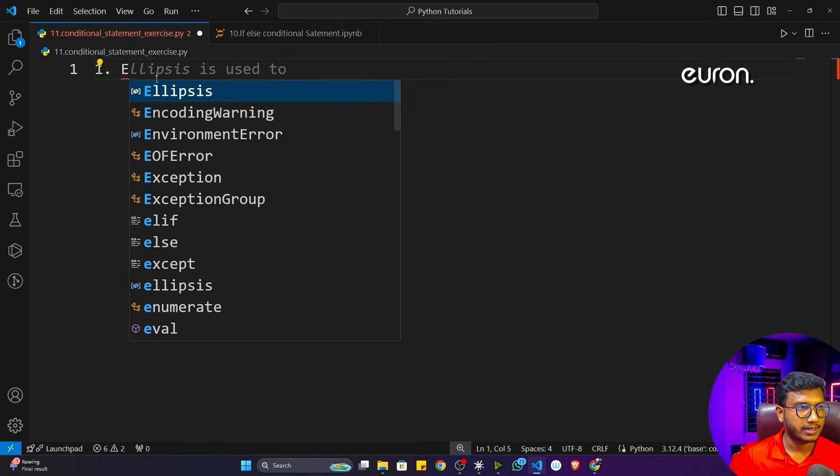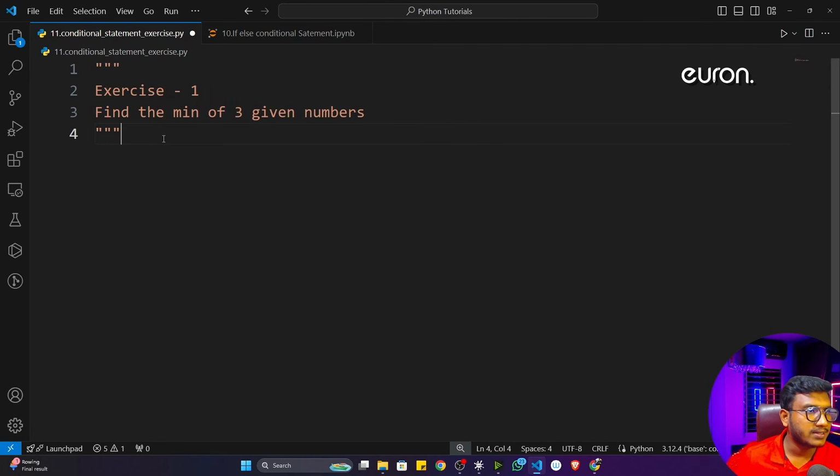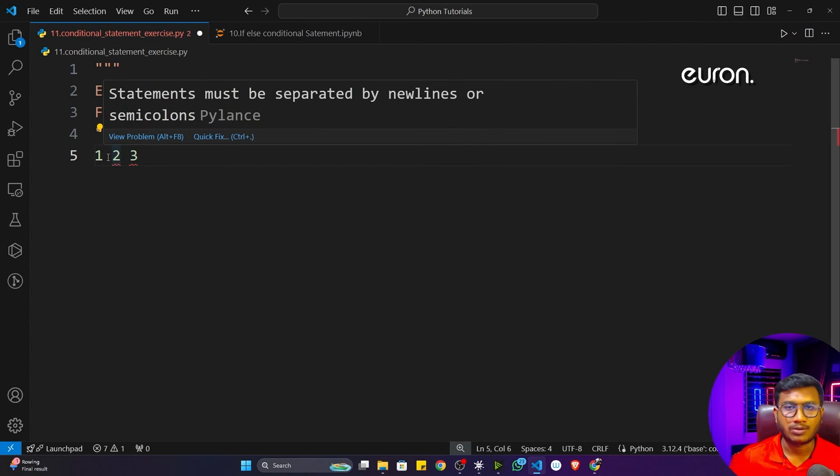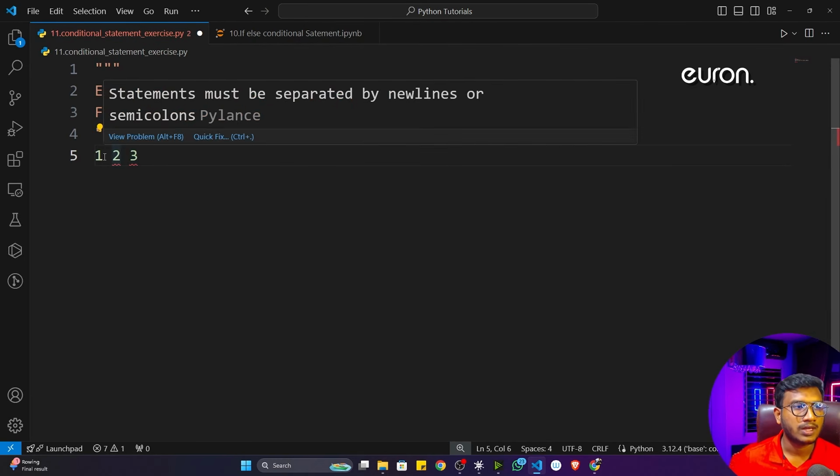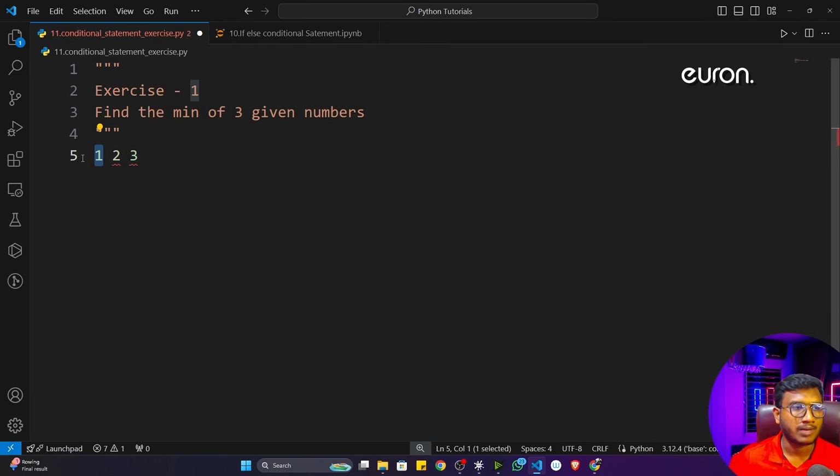So here you can see the exercise, guys. Here I have to find the minimum of 3 given numbers. Let's say you are having 3 numbers, let's say 1, 2, and 3. Now what is the minimum value? What is the minimum number between these 3 values you have given? You can see the minimum number is 1.